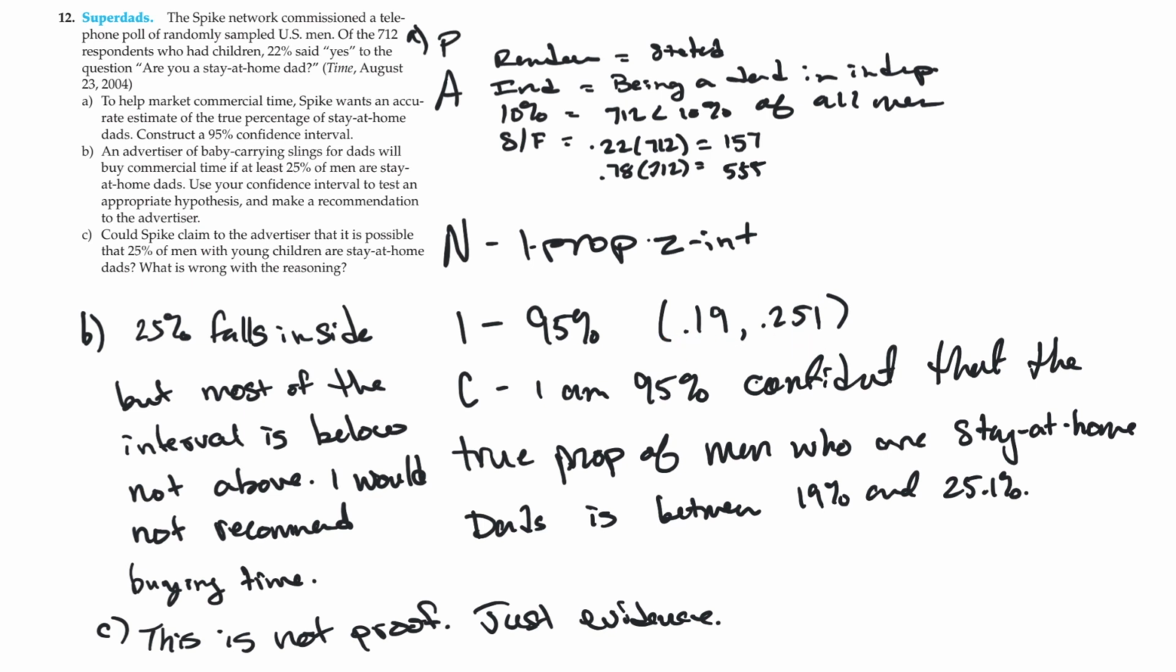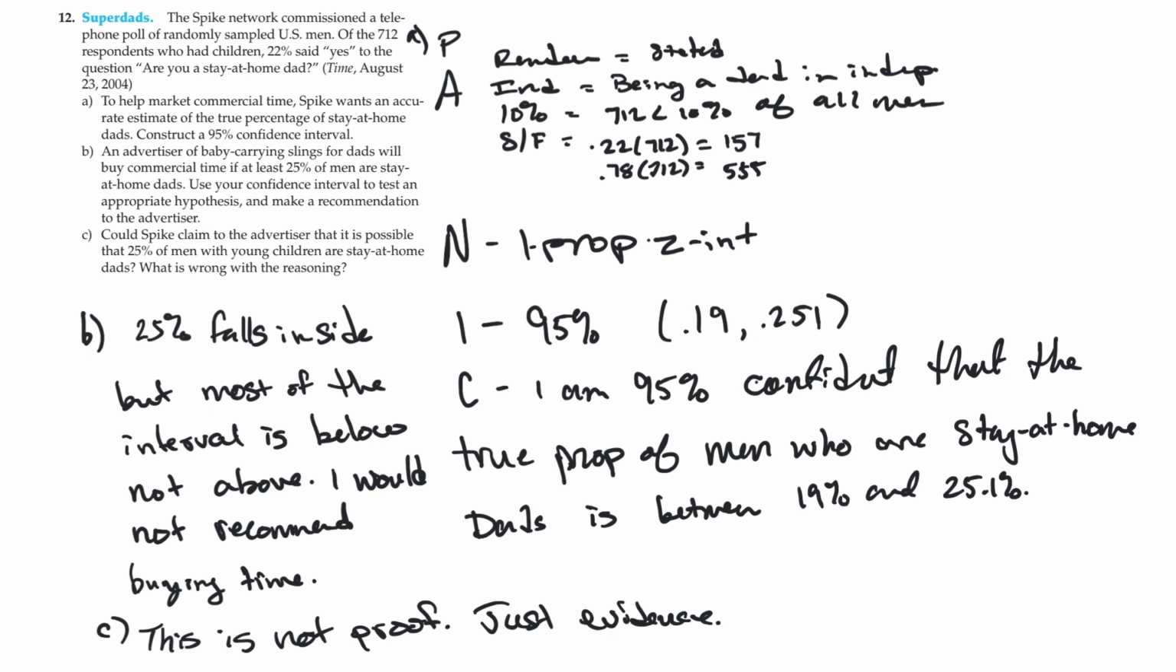I went into my calculator. If you hit stat, go over to the right a couple of times to tests. If you go all the way down to 1-PropZInt, you're going to find out you're going to input a few things. You're going to put in x, which was 157. You're going to input the total sample size, 712. And you're going to tell it 0.95 is your confidence level. That's going to generate a 0.19 to 0.25 interval.